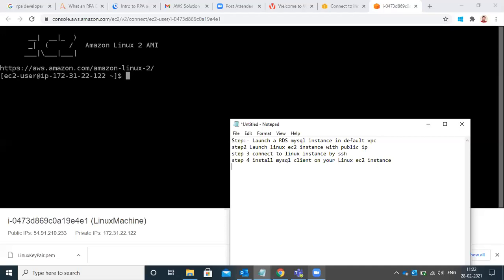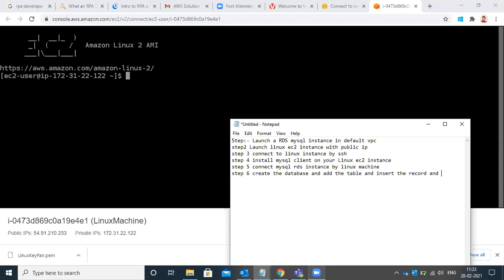Step 5, connect to the MySQL RDS instance via the Linux machine. And step 6, create a database, add a table, insert a few records and test it.